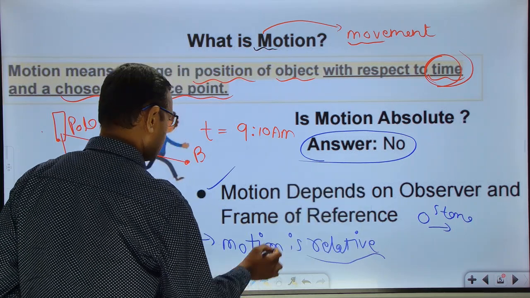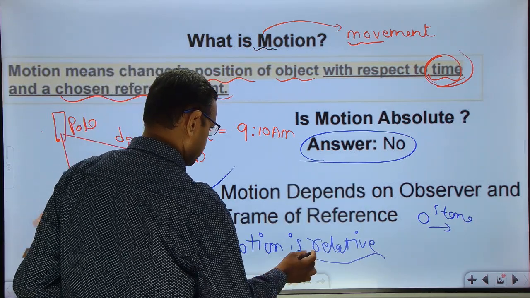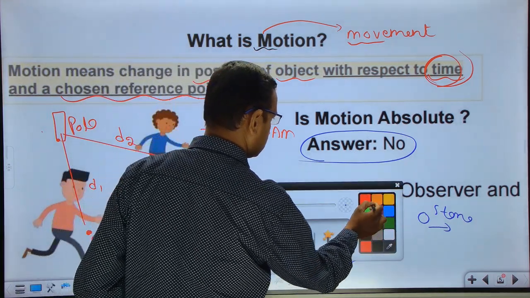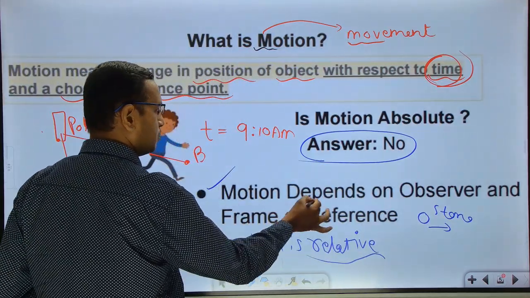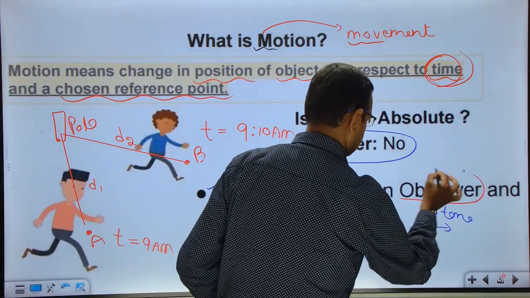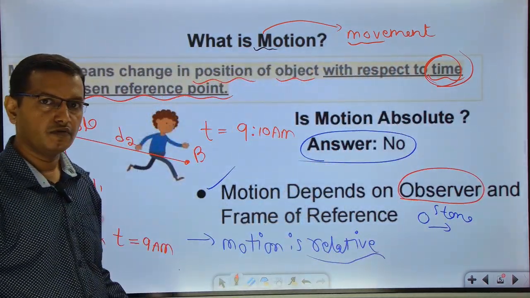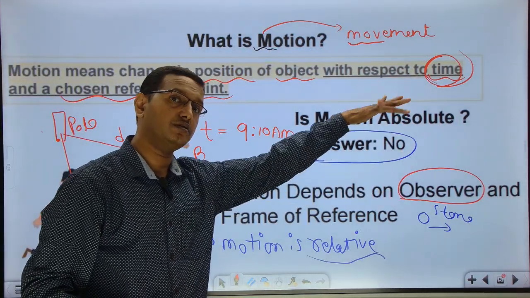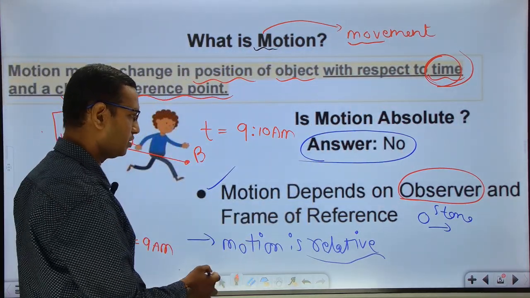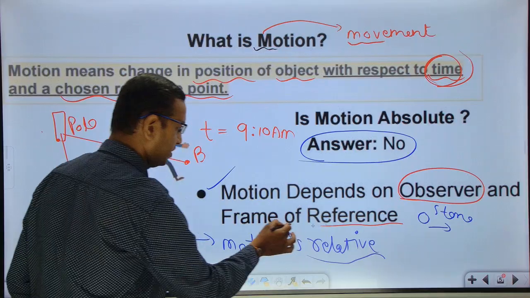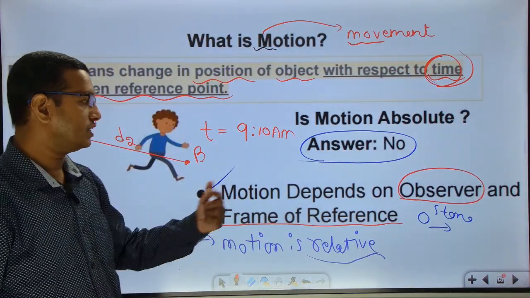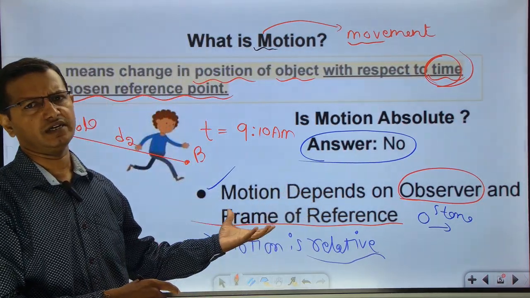Yeah. So it's a very important point you have to catch here. Motion depends on observer. For one person, the object may be moving, and for the other person, it may be stationary. And it also depends on the frame of reference. What is frame of reference? The same example I'll tell.